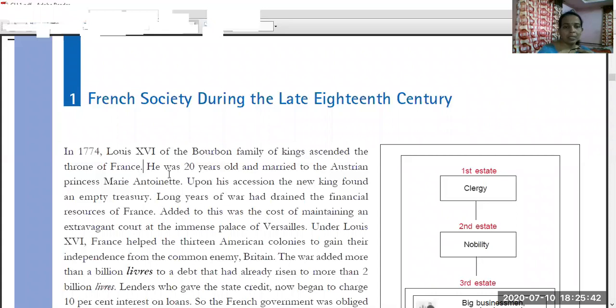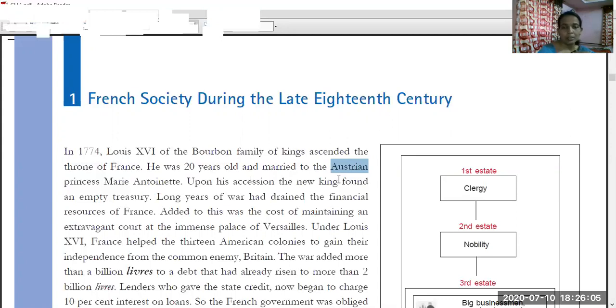When he became the king, he was just 20 years old and got married to the Austrian Princess Marie Antoinette. Austrian princess. Listen to my pronunciation properly. This is Austrian. Students always make a mistake here.